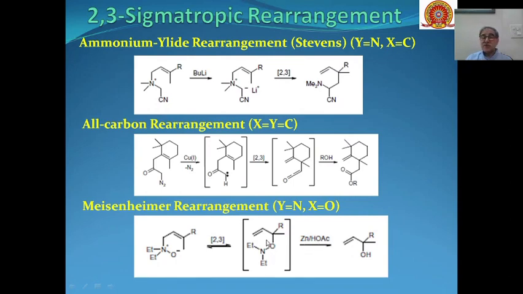So hydrolysis of the oxygen nitrogen bond will take place, and we will get enols or allylic alcohols as the product through Meisenheimer rearrangement of amine oxides.